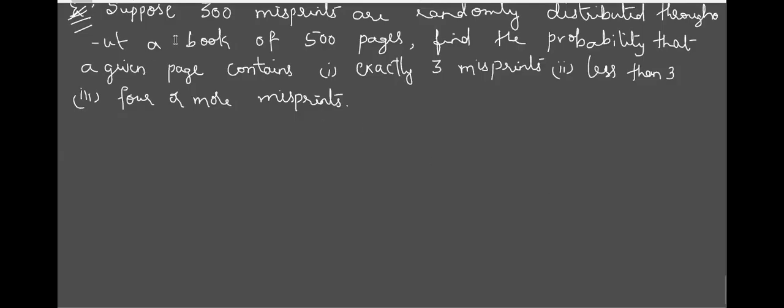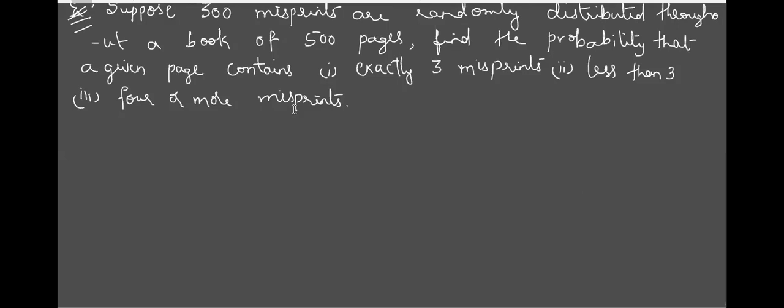We have a question here: suppose 3 misprints are randomly distributed throughout a book of 500 pages. Find the probability that a given page contains exactly 3, less than 3, 4 or more misprints. This is from a model question paper.